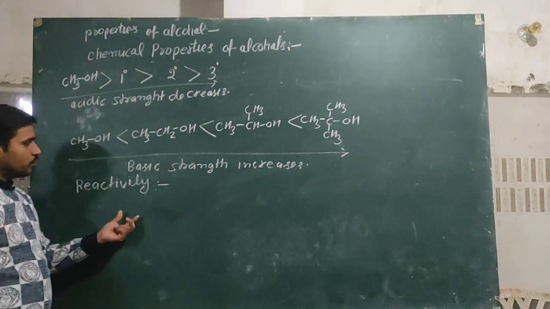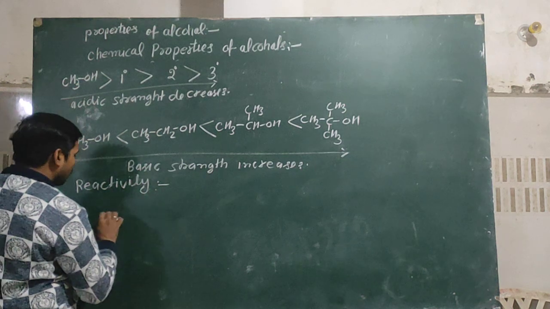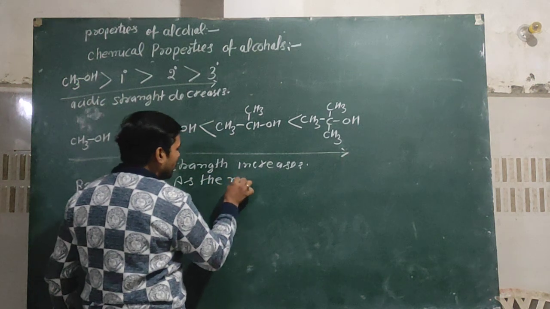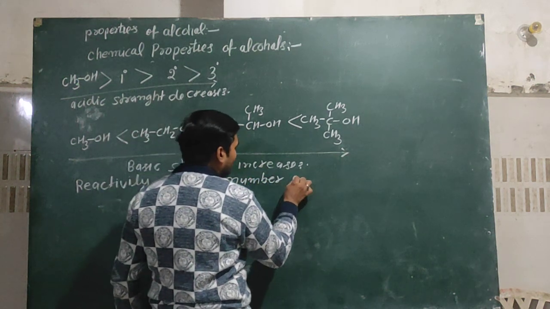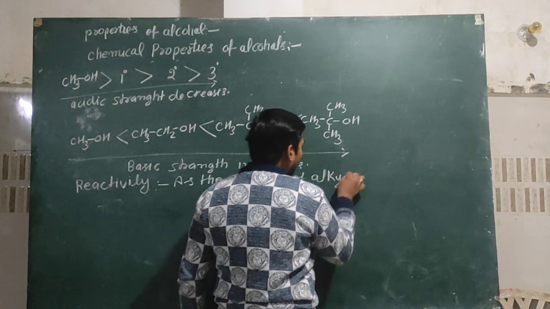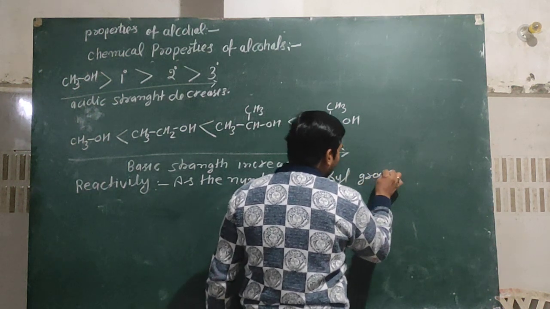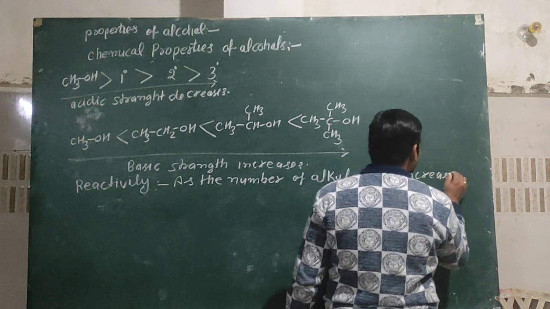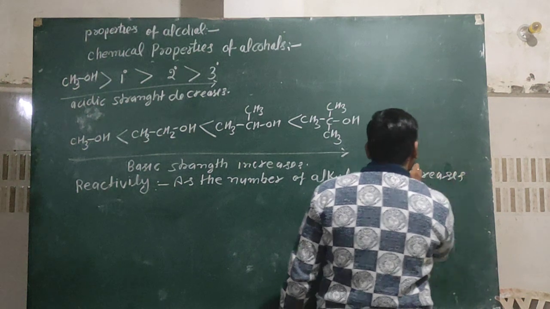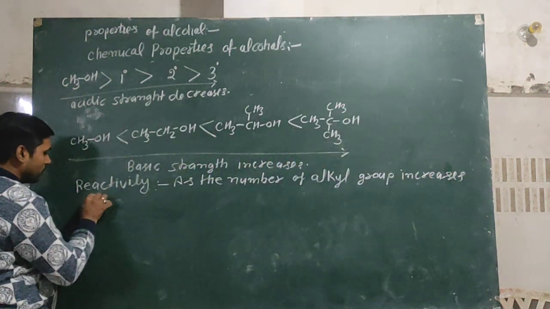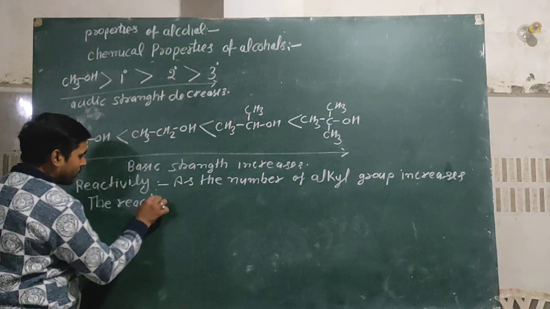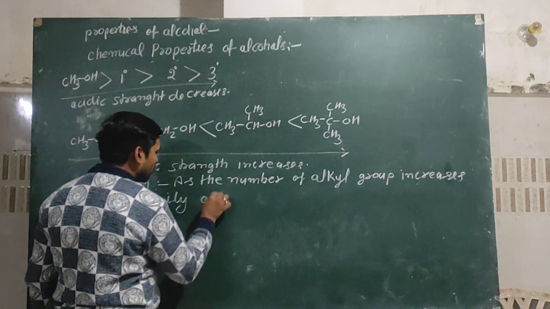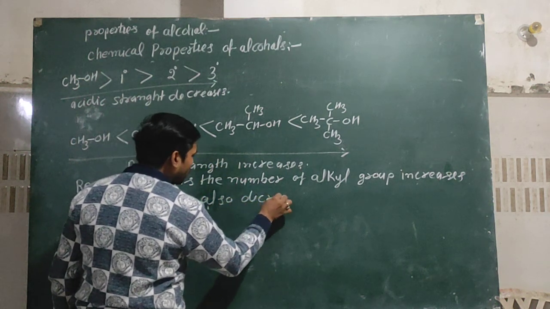You can explain it as the number of alkyl groups increases, the reactivity also decreases.